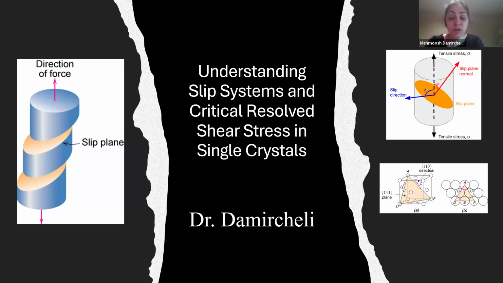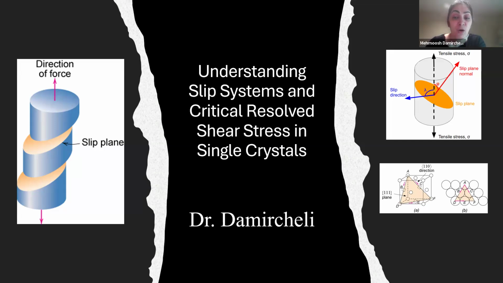And these slip systems are the systems where atoms can move most easily. Why? Because they are more packed at those planes, in those directions. Failure or permanent deformation usually begins along these planes because they require the least energy for dislocation motion.